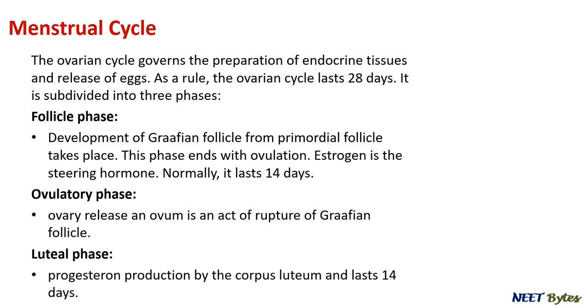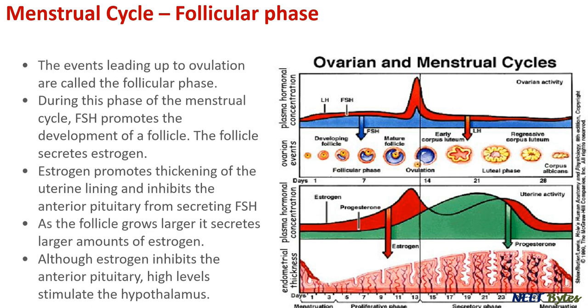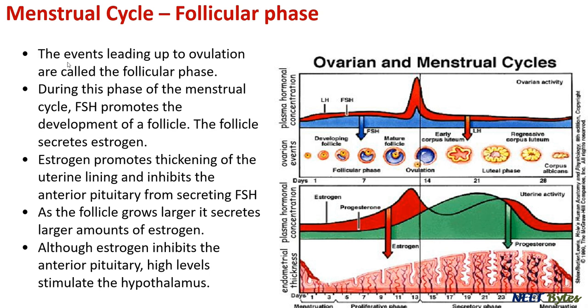Now first of all, let's talk about the follicular phase. We know very well the events leading up to ovulation are called the follicular phase. During this phase, the follicle stimulating hormone secreted from the pituitary promotes the development of the follicle.